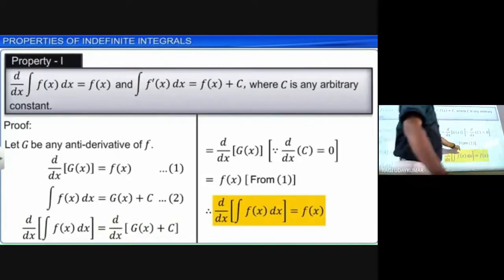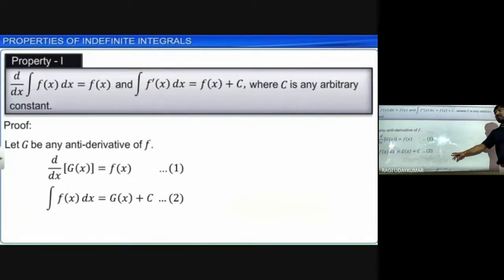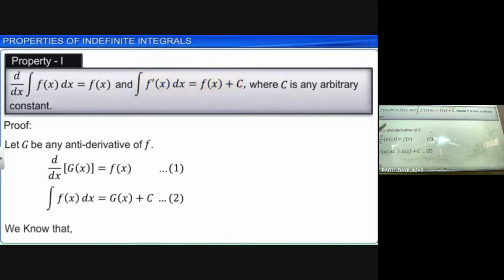Finally we are left with f of x only. So differentiation of integration of any function is that function itself.